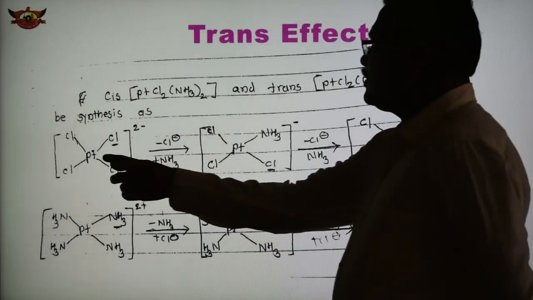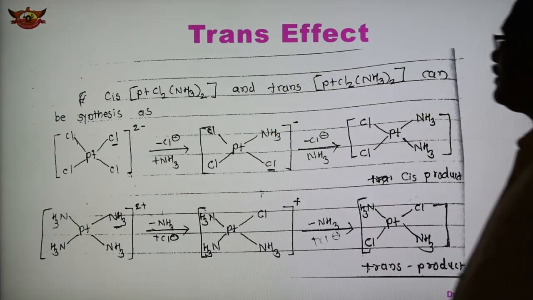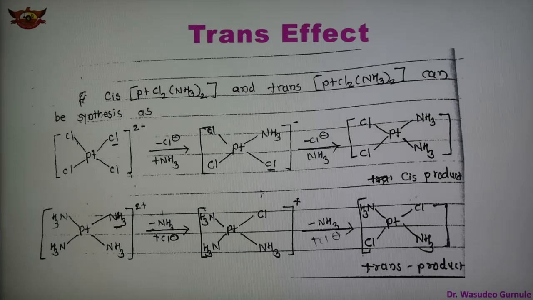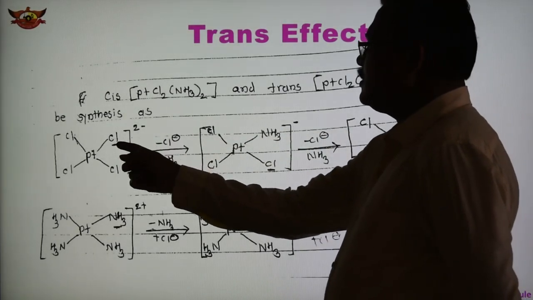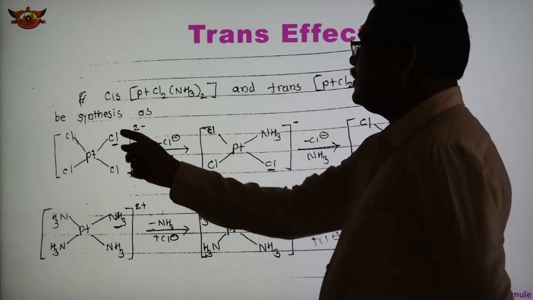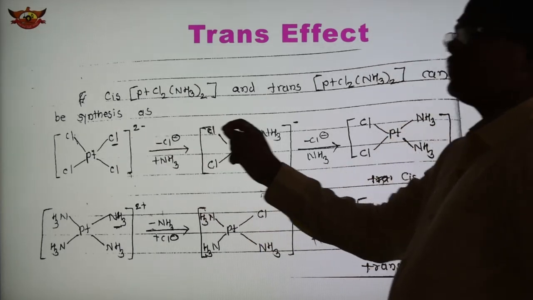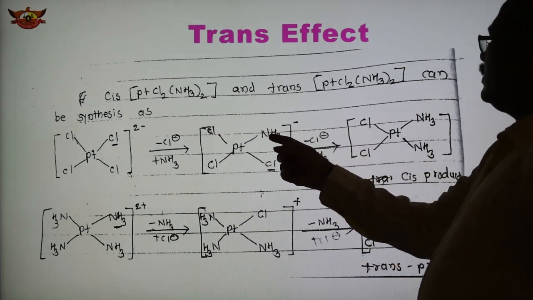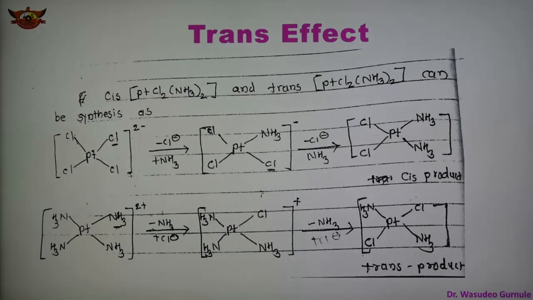So this is the original PtCl4 2- complex, which is square planar. One Cl minus is removed, and in its place NH3 is substituted. So 1 NH3 comes in, and now the charge decreases to -1.